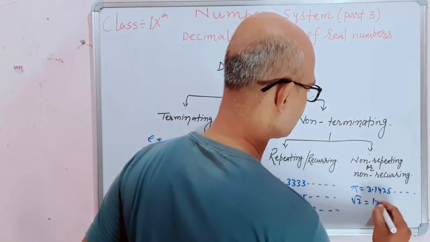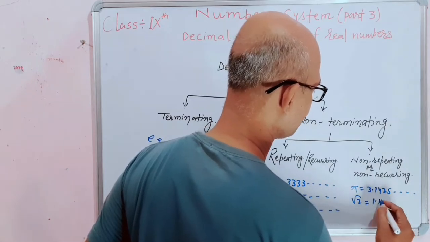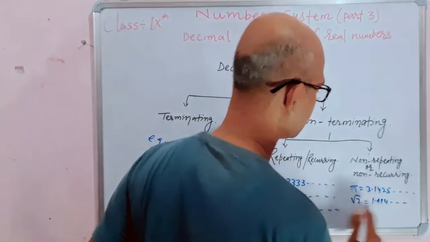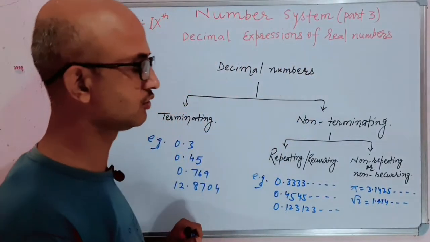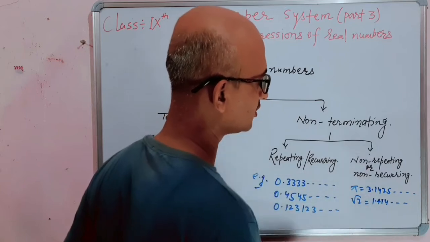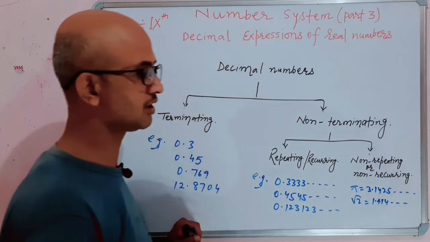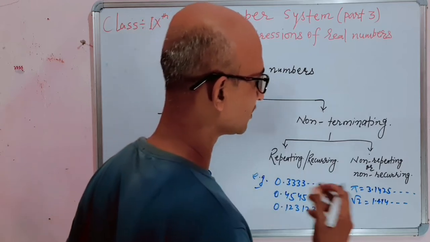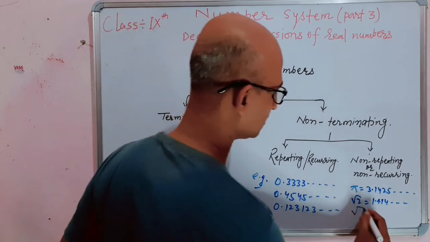Value of root 2 is 1.414... In this decimal number also, we see that the decimal number does not terminate, does not end, and also the digits do not repeat themselves.